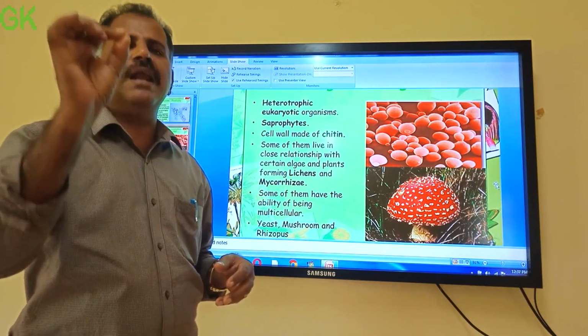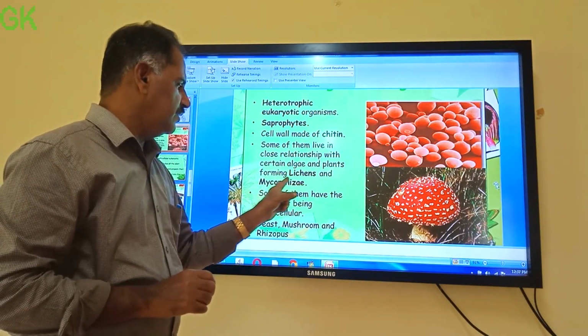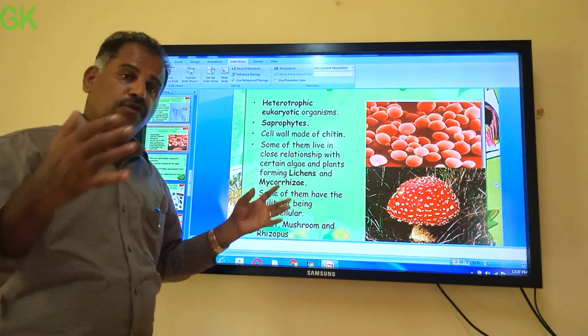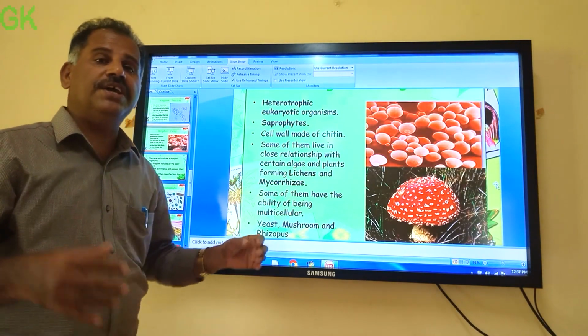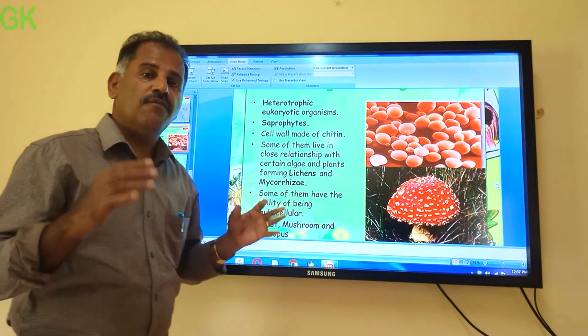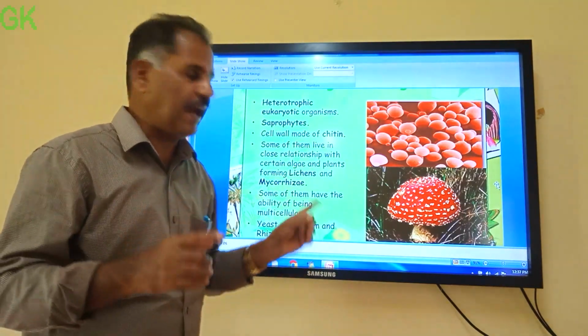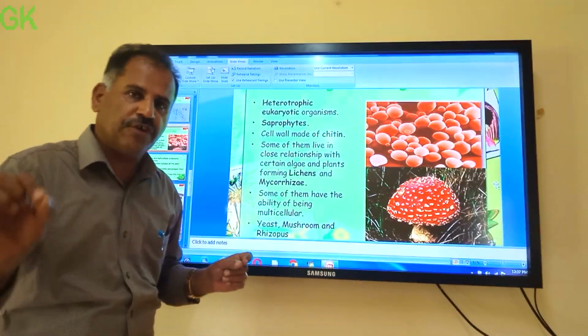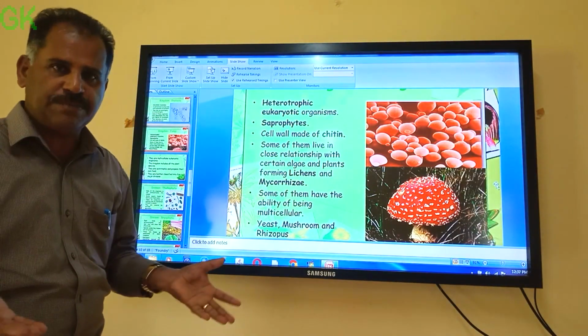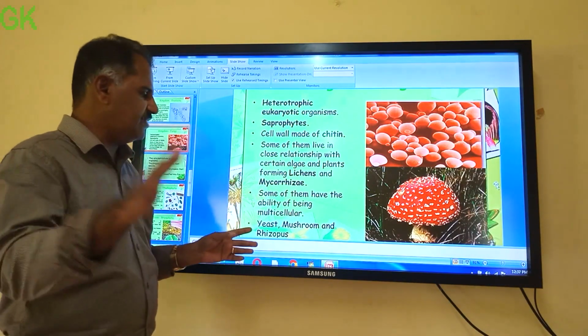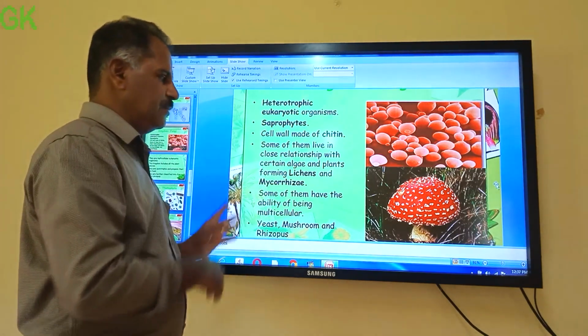The association between algae and fungus is known as lichens, and the association between fungus and higher plants is known as mycorrhizae. Rhizae means roots. With the roots of higher plants, fungus makes a relationship. That is called mycorrhizae. So lichens and mycorrhizae are both symbiotic relationships.